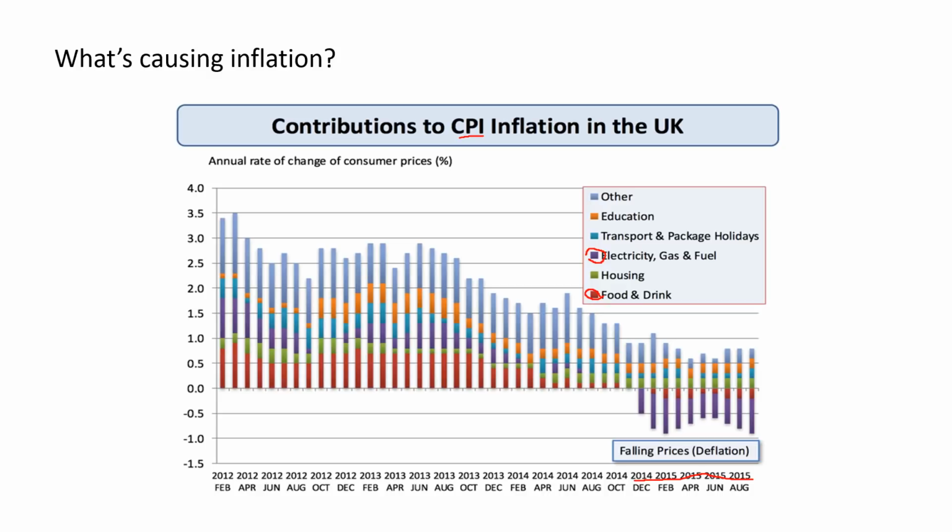It depends on the weighting of the basket of goods. So we can see that housing continued to increase in price during that period. So for all of these periods, the cost of housing increased, as did the cost of education and transport.